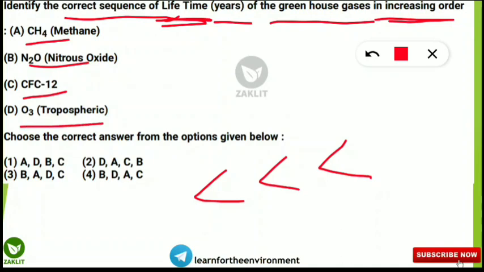So among the four, which will have the lowest atmospheric time? And here you have to select the correct code. So I'll wait for a few seconds so that you can think of the answer, then I will reveal the answer.